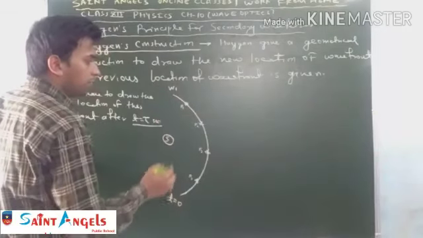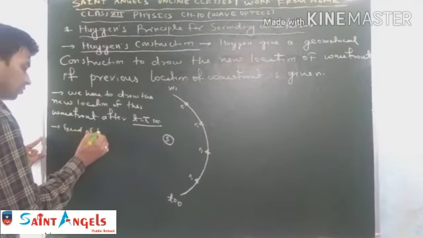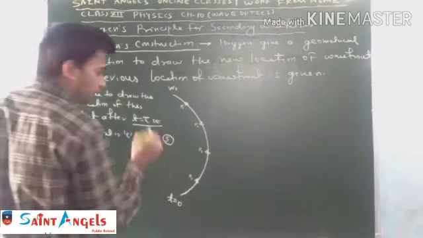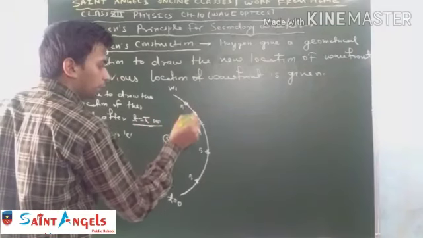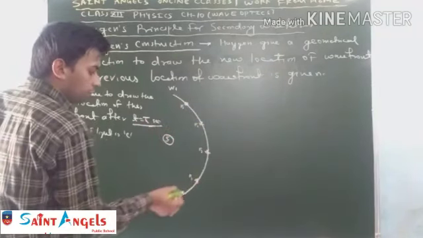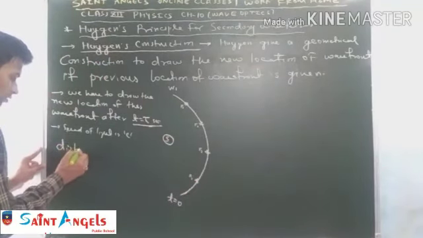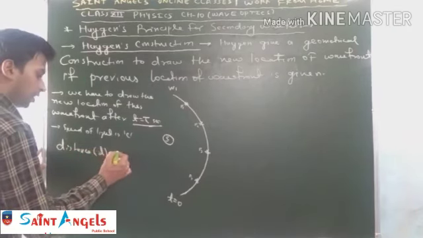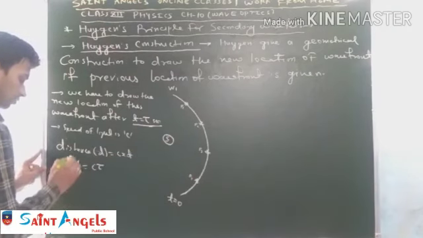Consider that in this medium the speed of light is c. So after tau second, the distance traveled by the wavelets produced by P1, P2, P3, P4 or all the particles which lie on this wavefront is distance equal to speed into time. It means d equal to c tau.